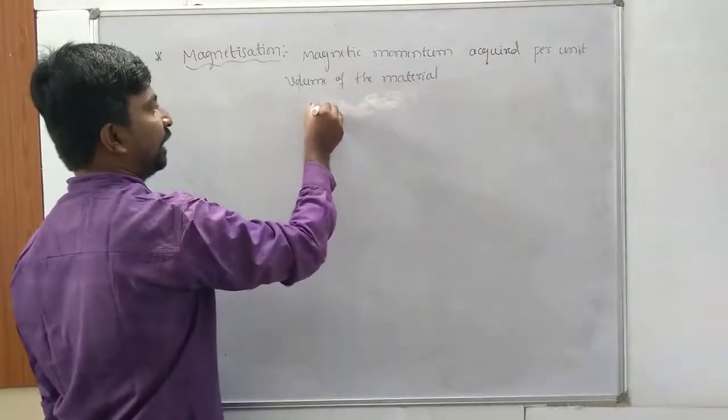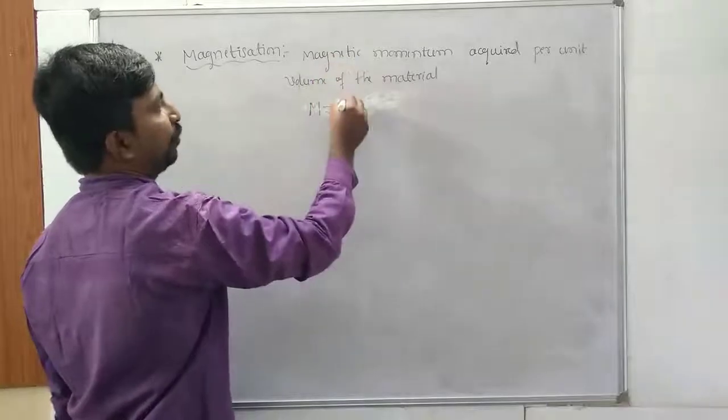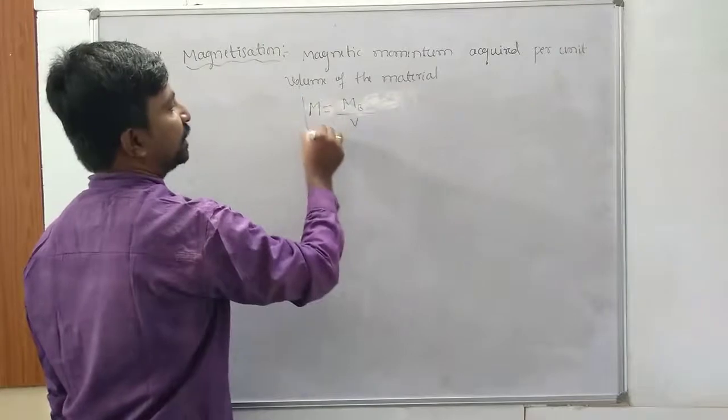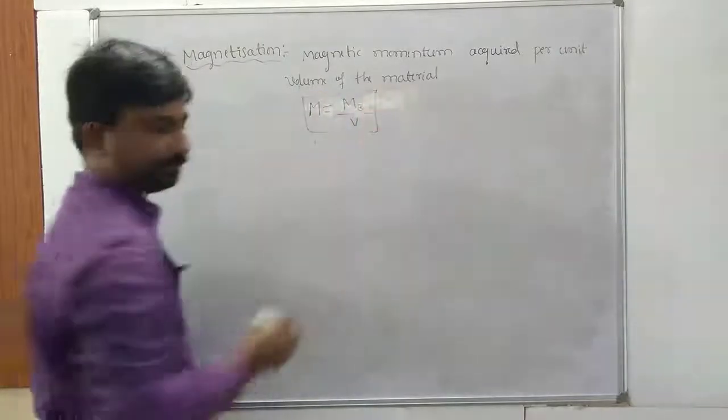Magnetization is denoted by capital M. So we can write magnetic moment, that is m, per unit volume. This is called magnetization.